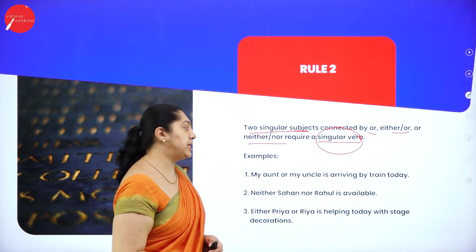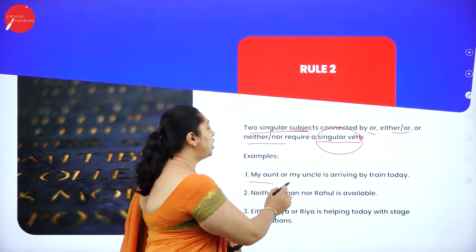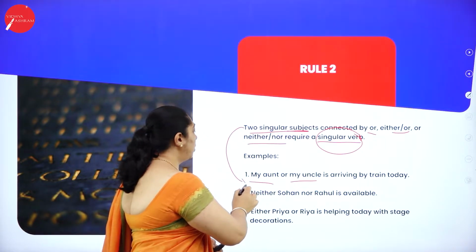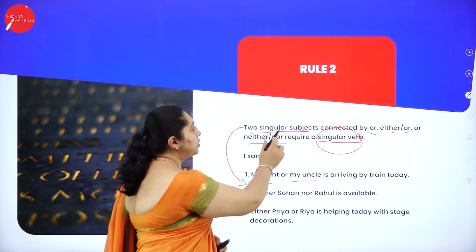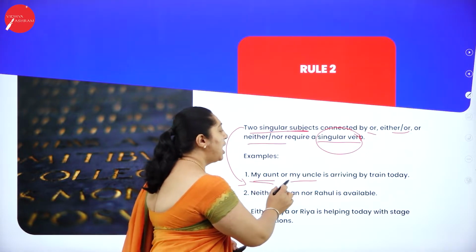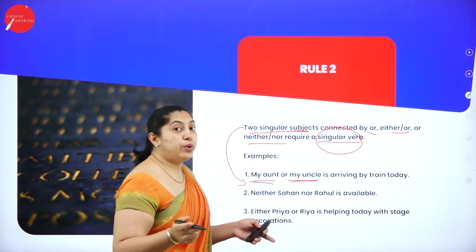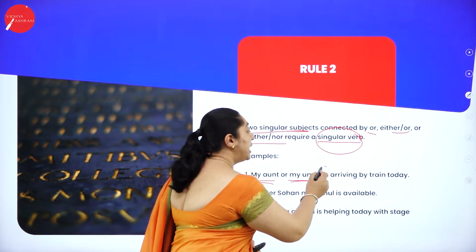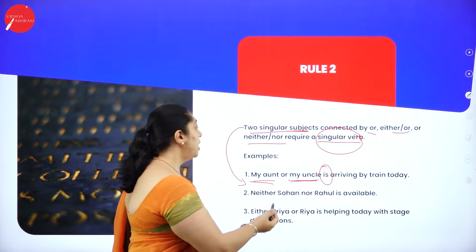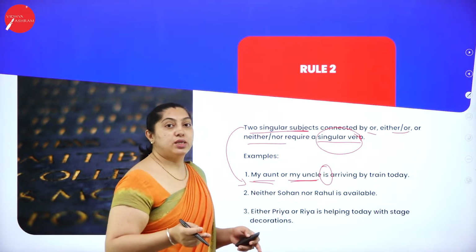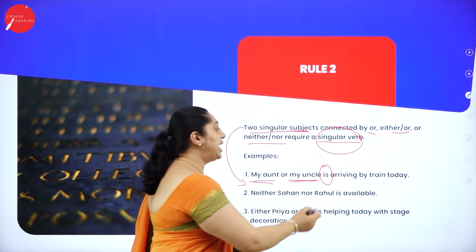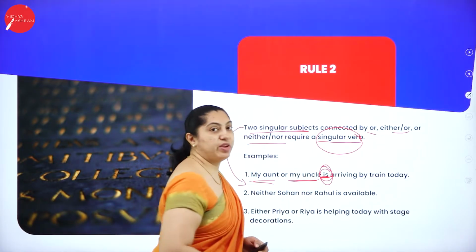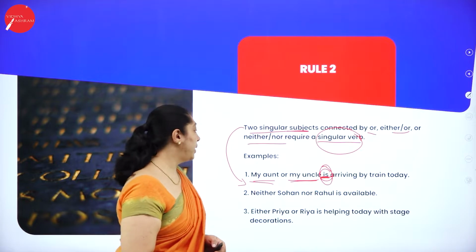So here is the example. My aunt or my uncle is arriving by train today. Rule 2 says there are two singular subjects, my aunt and my uncle. There are two different subjects here, connected by or, and the verb used is is arriving by train today.